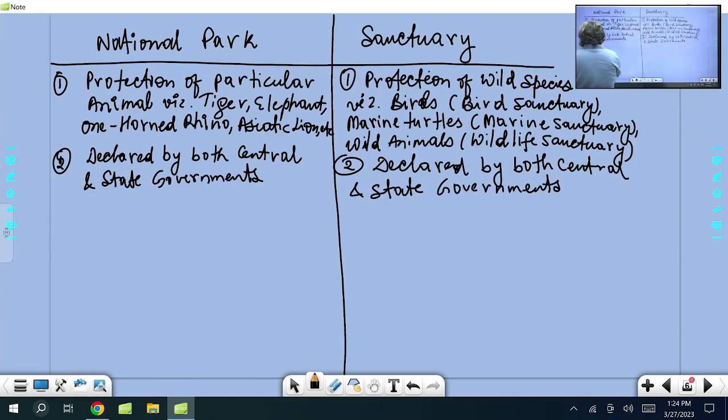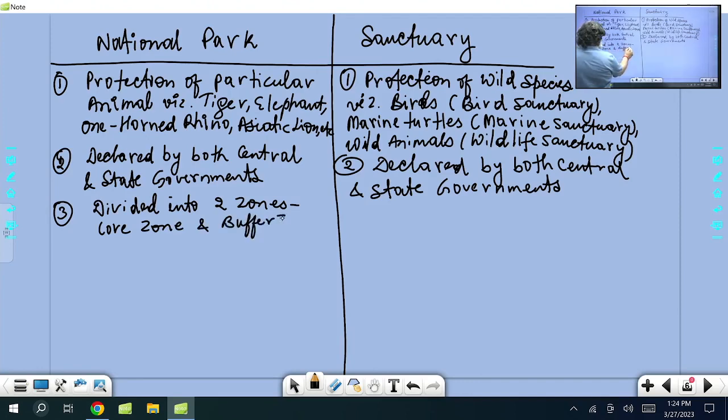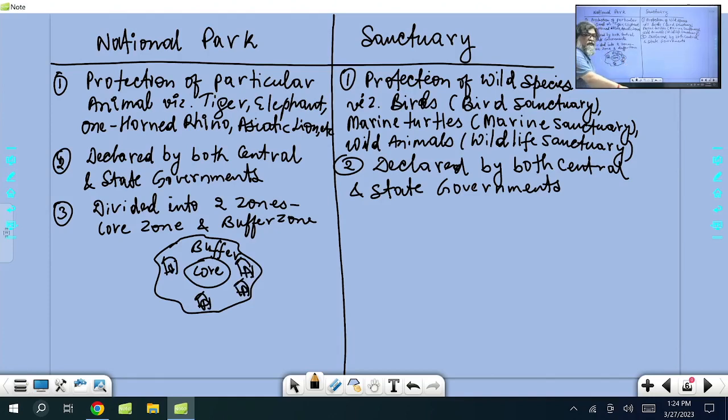Right? Now here, what do you find? In the national park, the highest protection is given. So it is divided into two zones, just like a Biosphere Reserve. One is a core zone, and outside the core zone will be the buffer zone. If I draw the diagram, you have a core area and outside will be the buffer. Human settlement will be in the buffer area. But in some cases, tribes may also live in the core area.